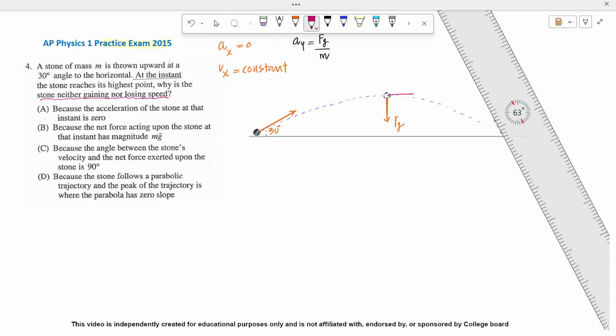And at that point, if I draw the velocity, then it is along the tangent, and this is the velocity. So what we see here is that Vy is equal to 0. That's why this stone is not going any higher.